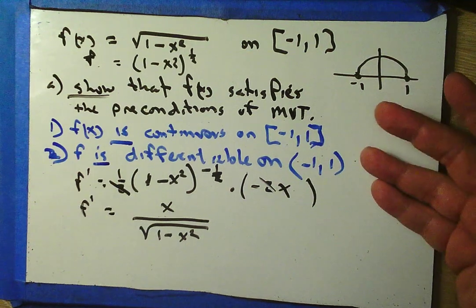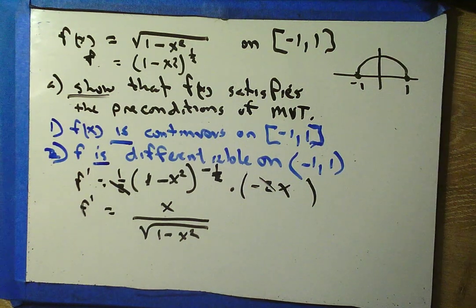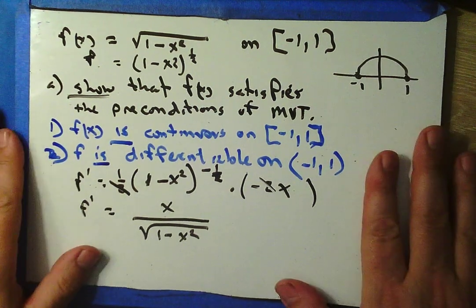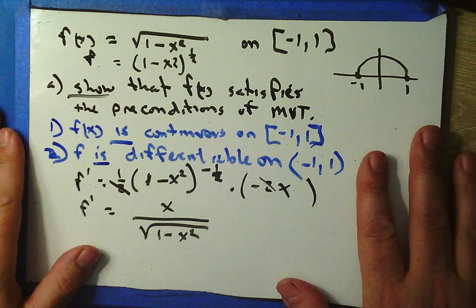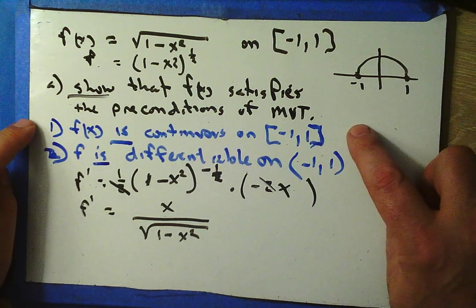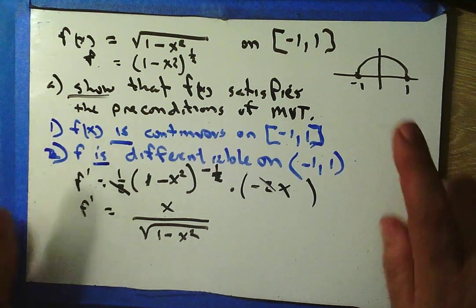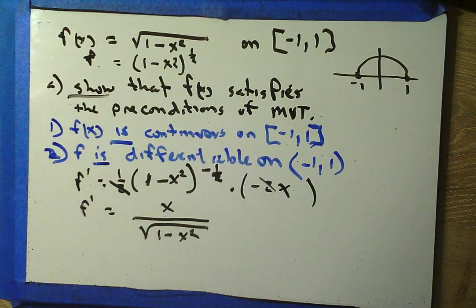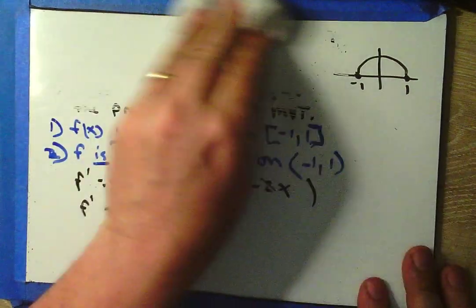When we don't meet the preconditions, that could still happen. We're just not guaranteed that that's going to happen. Okay? So, part A, show that f of x satisfies the preconditions: f is continuous on -1 to 1 closed interval, f is differentiable on -1 to 1 open interval. Well, fabulous.